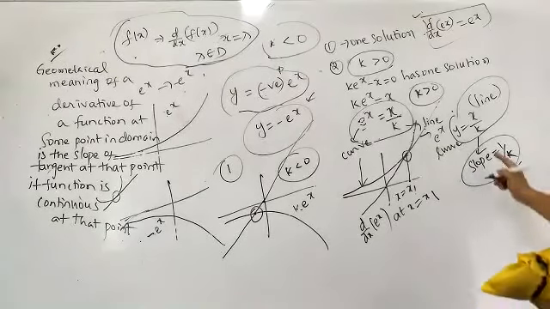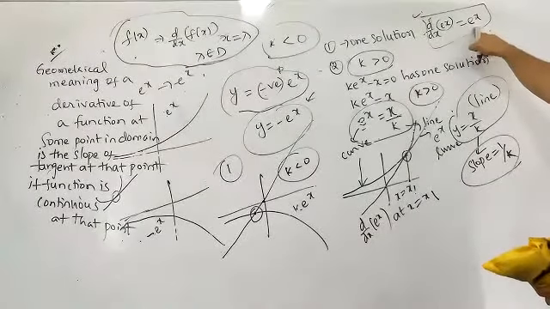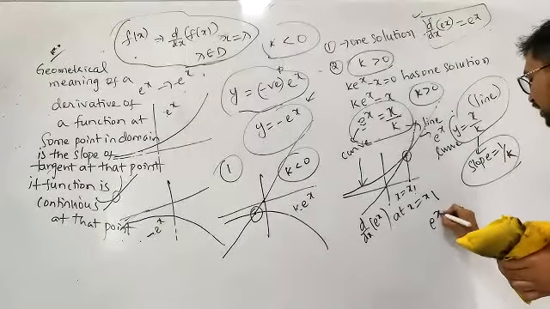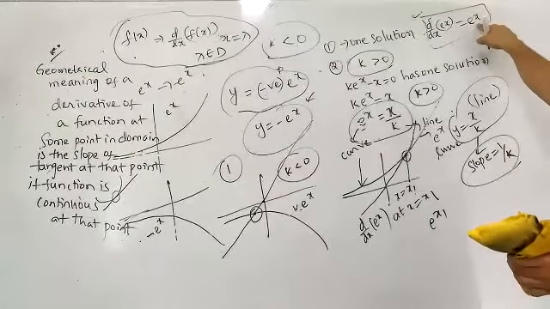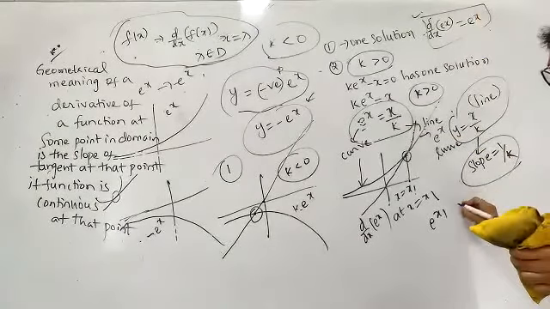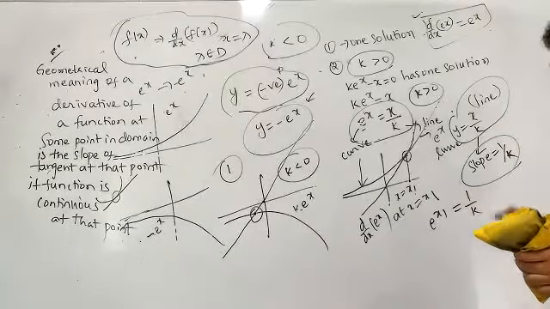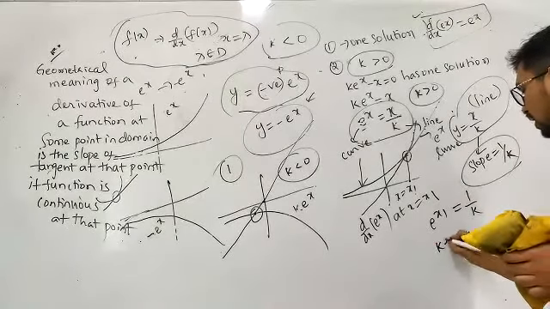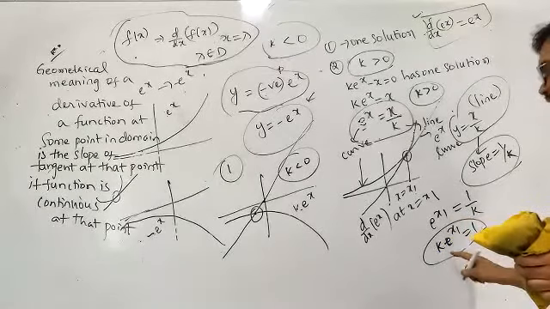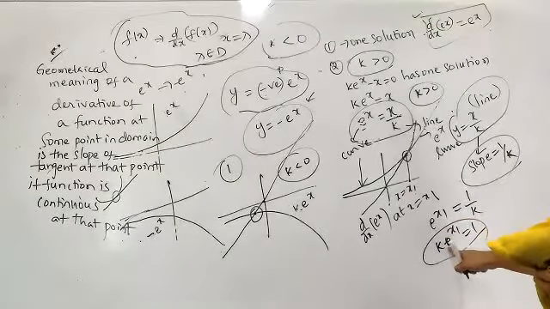So what will you be getting? The slope is d by dx of e power x. Now at x is equal to x1, the value will be e power x1. After finding the derivative, substitute x is equal to x1. So that is e power x1, which is 1/k. So from that, k into e power x1 is equal to 1. The condition we finally get is k into e power x1 is equal to 1.